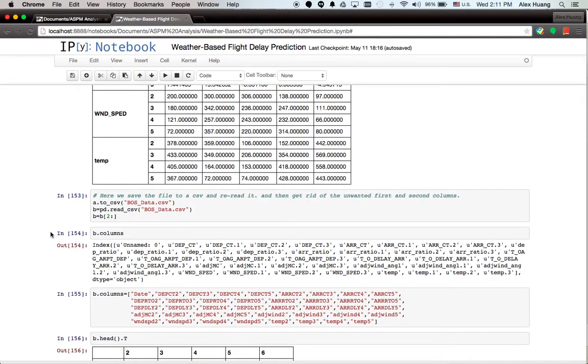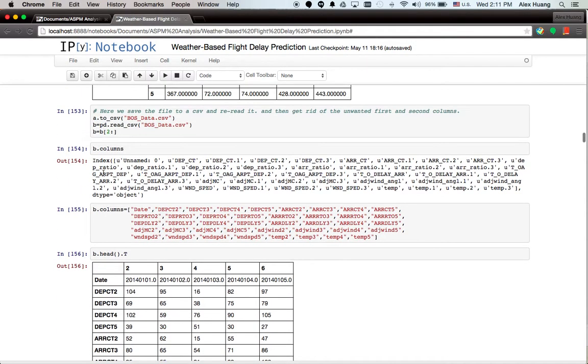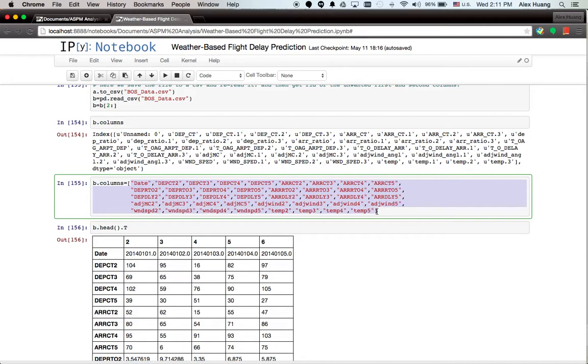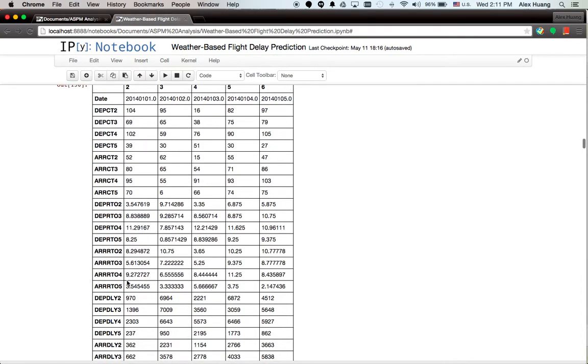What we do next is we save it into a CSV file and read it again. And then this is the data, which contains demand, capacity, wind direction, wind speed, and temperature, and also MC, meteorological condition, which is how many flights an airport can take per hour based on the weather condition. So those are the records here.